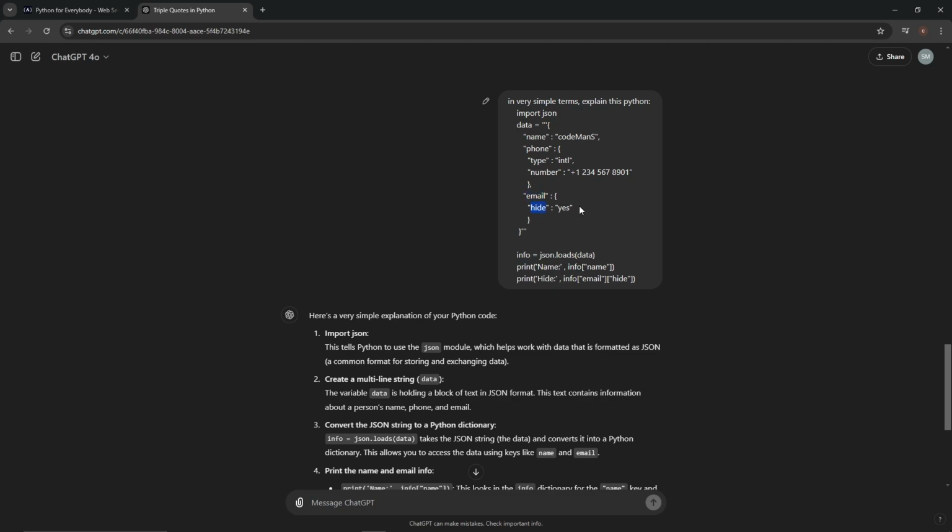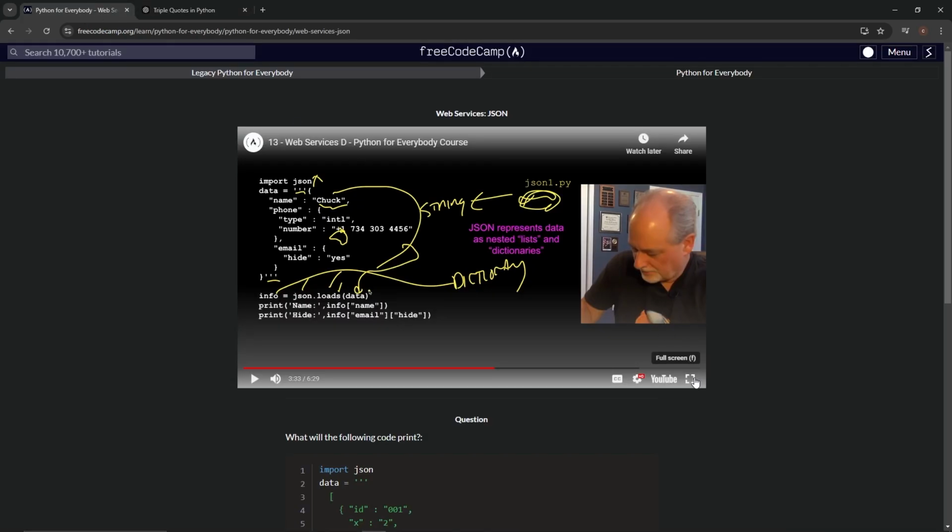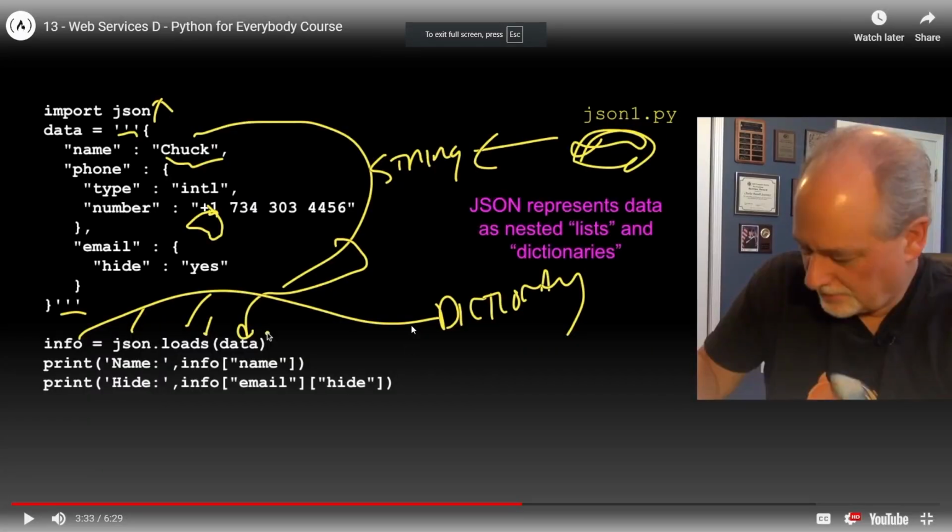So it's going to print Codeman S and yes. Now we're smart. Now we can watch this and be bored, which is a lot better than watching this and being confused. Let me tell you that much.